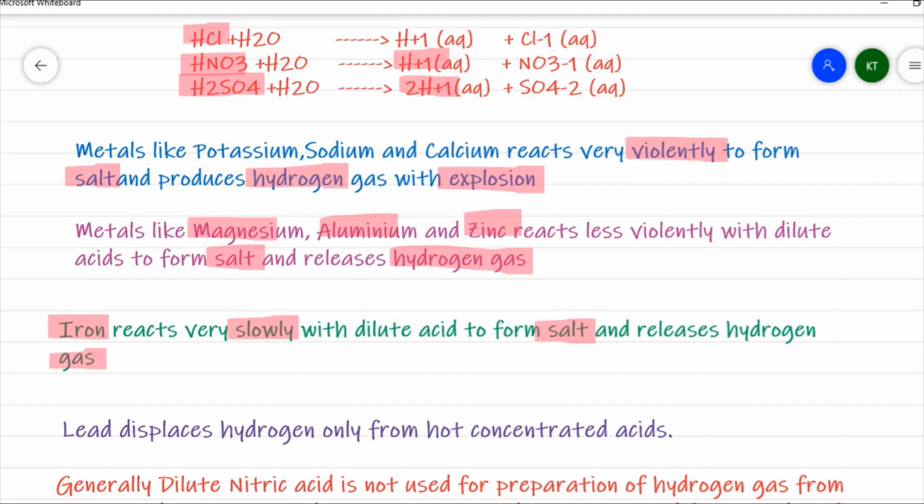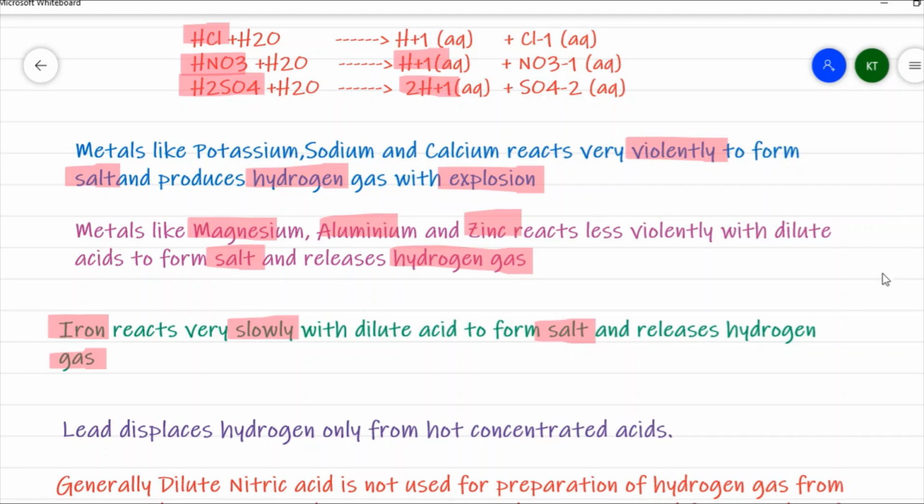The release of hydrogen gas is very quiet as the reaction is slow. If you put iron metal in dilute acid, the reaction will take place, but we are not able to observe the typical evolution of hydrogen gas which we see in other cases. Rapid evolution is not there; it reacts very quietly.